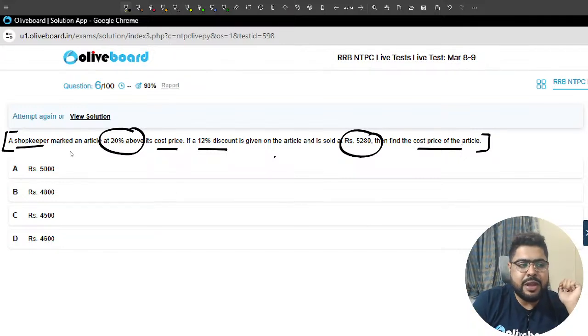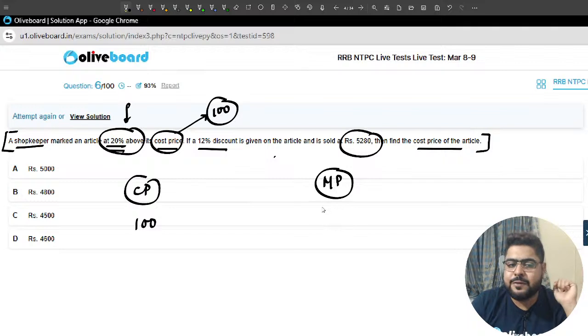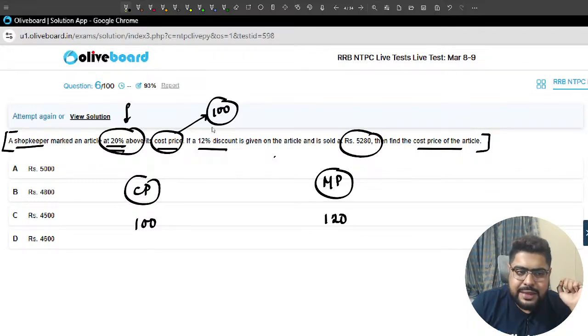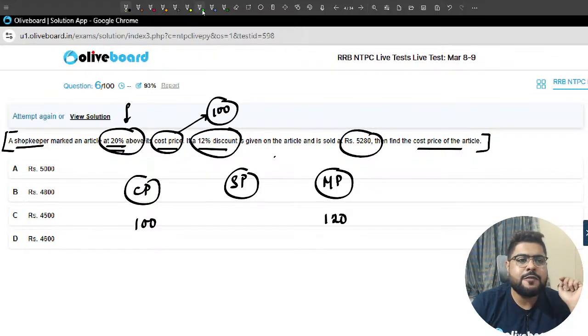Very simple, sir. If I take my CP as 100 rupees, what will be the MP? MP will be 20% above, meaning 120 rupees, which is 120%. Now on this MP a discount of 12% is given, so I can figure out my SP from there. I can most definitely figure out my SP.